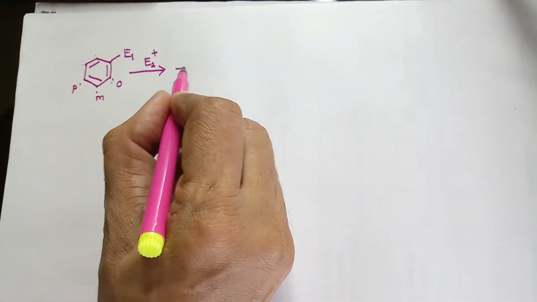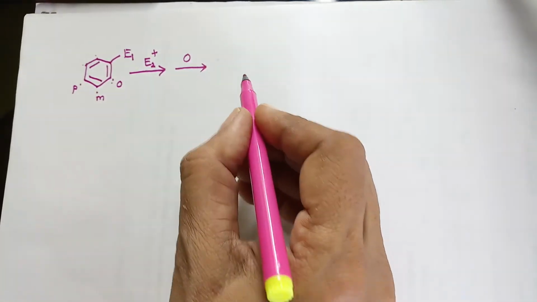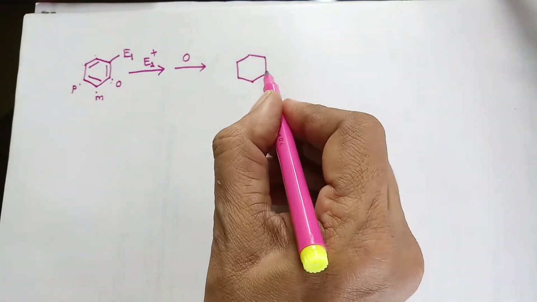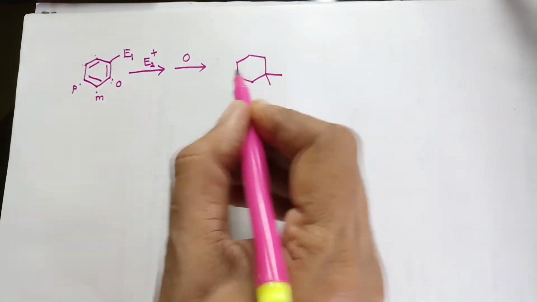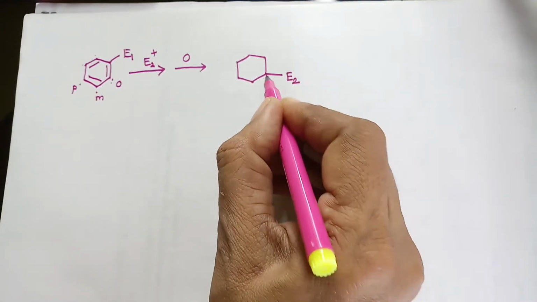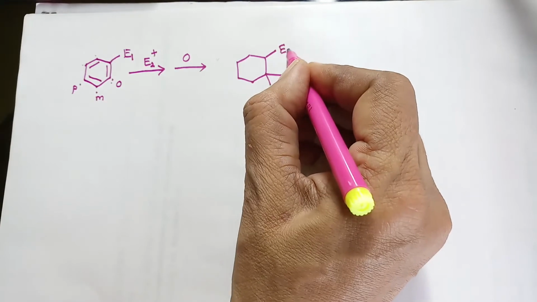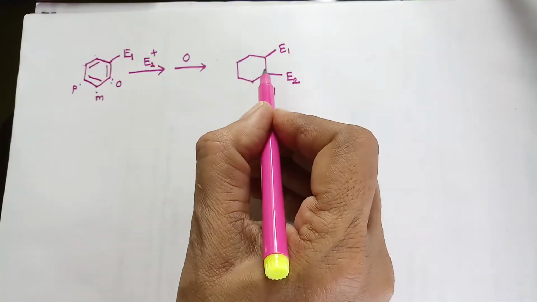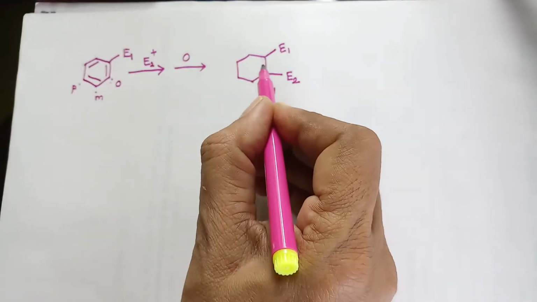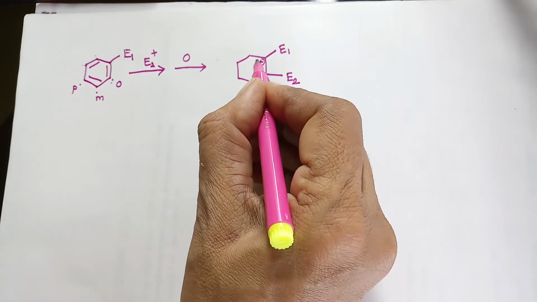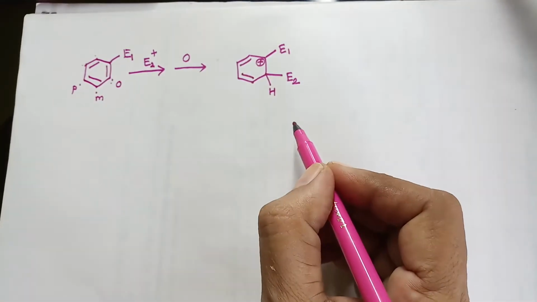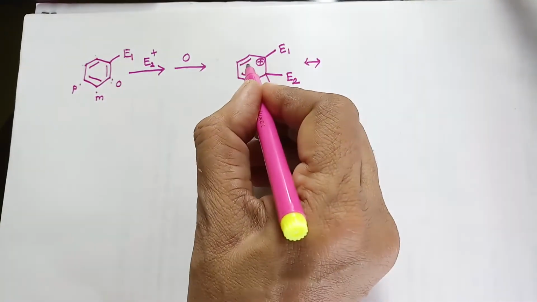First of all, let us consider the ortho attack. This is the ortho position. If this pi electron pair is utilized for the bond formation, the second electrophile will occupy this ortho position. This is the previous electrophile. So if the electron pair between the two has been utilized for the bond formation, automatically this will become positive. The other bonds are remaining as they are. However, these take part in the resonance.